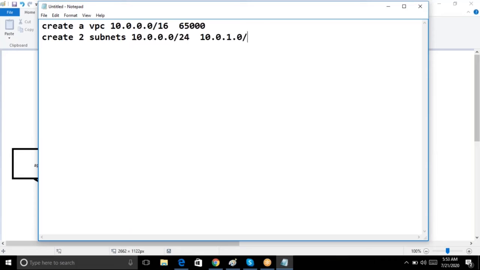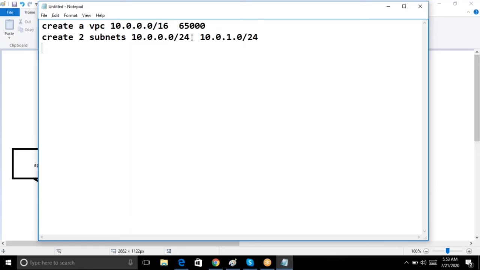Again, the fourth one can be anything. So something like this is one more subnet. Maybe if I want to create one more subnet, I can give like this. It should not be 1, 0 and 1 are already used, so it should be other than 0 and 1. And the fourth one can be anything, something like this. But for my request, 2 subnets are enough.